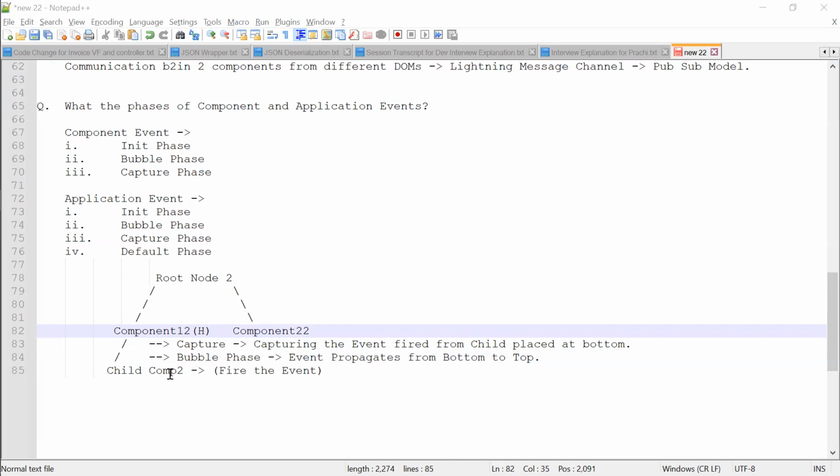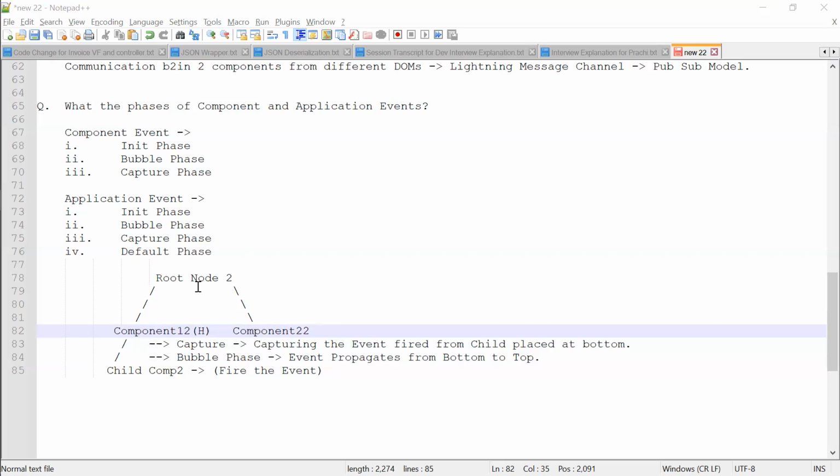The notifier will fire the event. It will come to component 1 2 and check if the handler is present or not. But the handler is not present here, it is present in component 2 2. So it will not find any handler and it will reach root node 2. The bubble phase is completed, the capture phase is completed, and still the handler is not found.